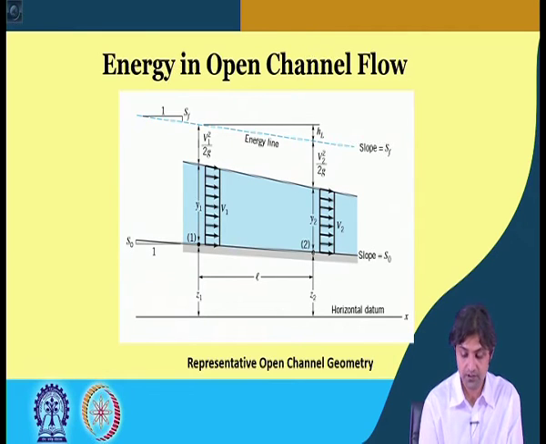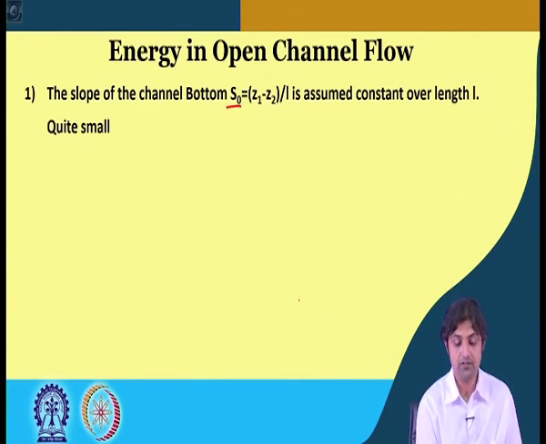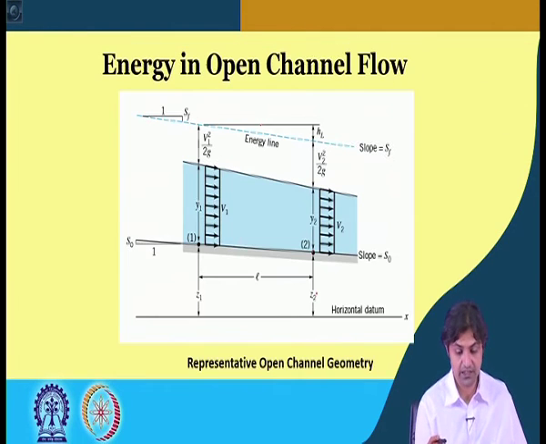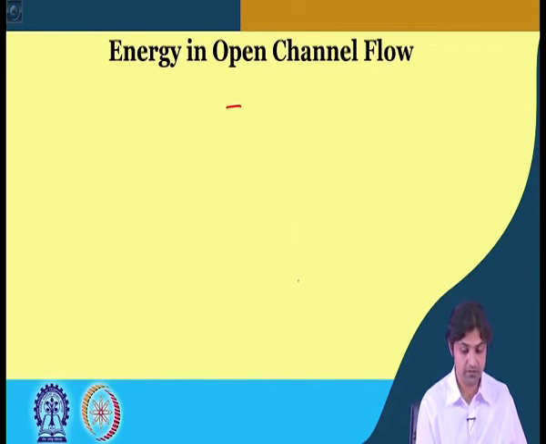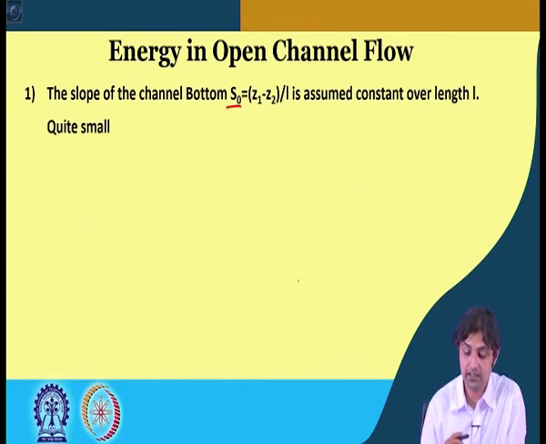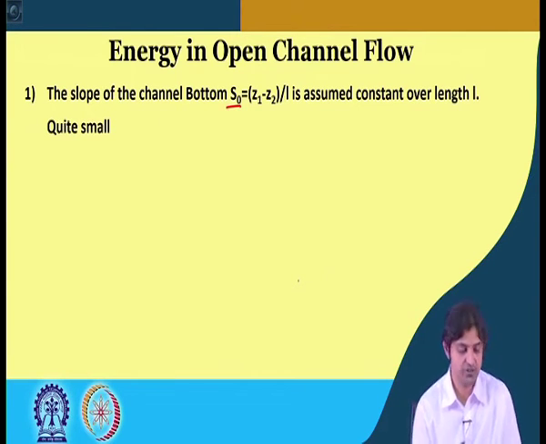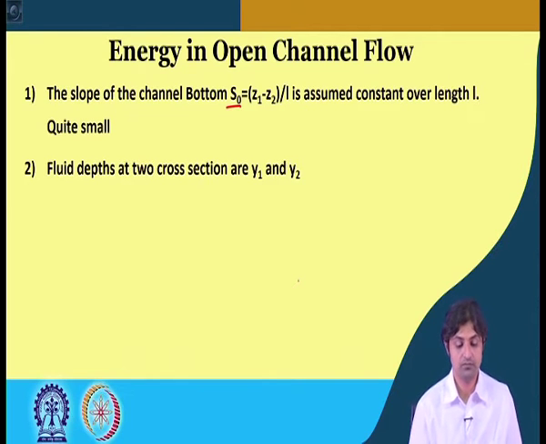If the height of this particular point is Z2 and this is Z1, then S naught will be Z1 minus Z2, and if this is the length of the channel that we have considered, it will be Z1 minus Z2 by L. And we assume that the slope of this channel S naught is constant over this entire length, and this is very small.